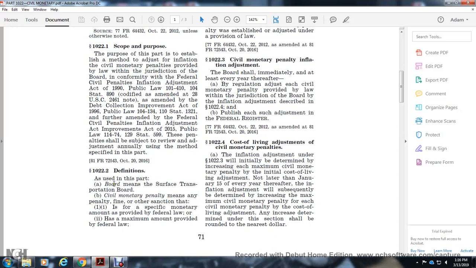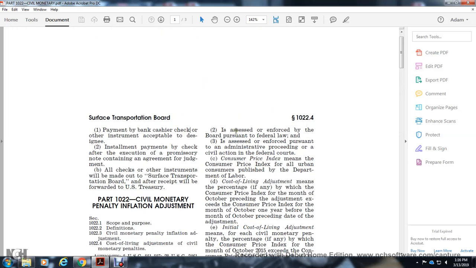Definitions. As used in this part, Board means the Surface Transportation Board. Civil monetary penalty means any penalty, fine, or other sanction that is for a specific monetary amount or has a maximum amount provided by federal law, and is assessed and enforced by the Board pursuant to federal law, through administrative proceedings or in the federal courts.